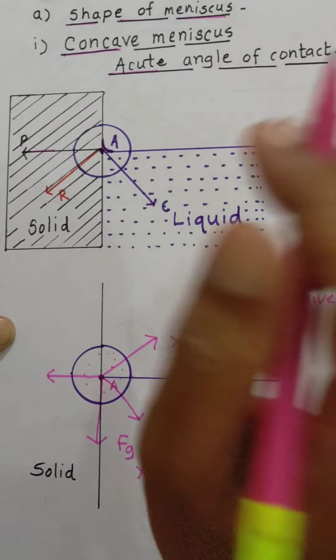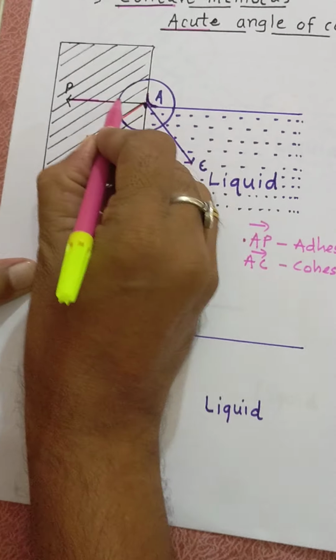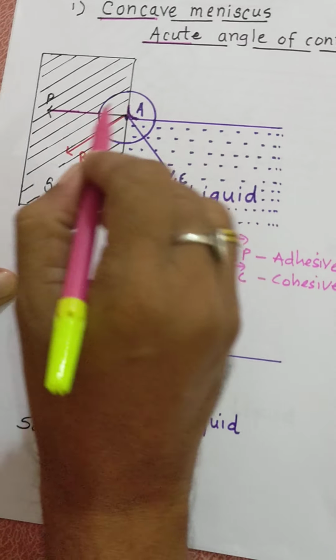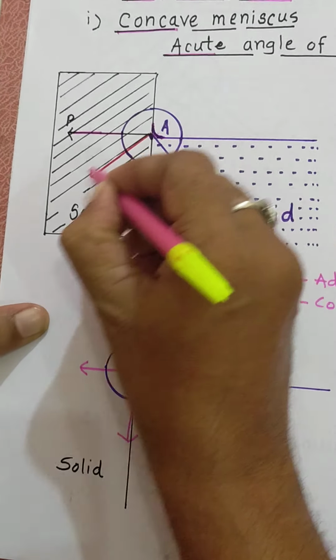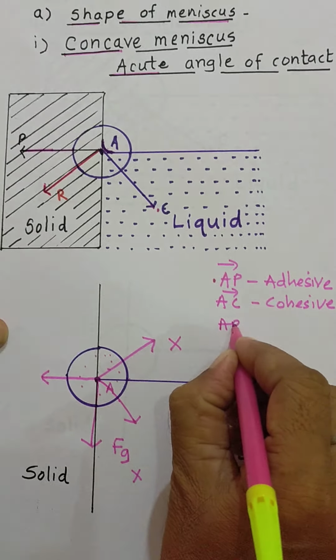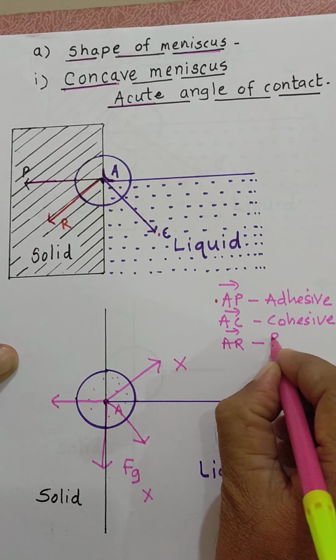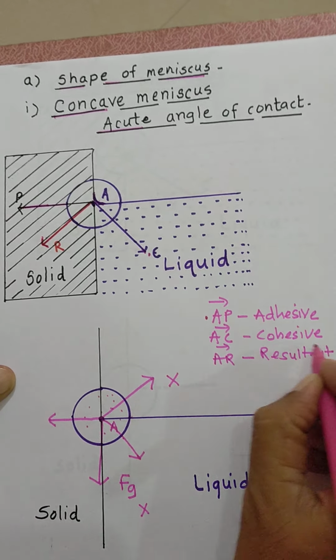If we want to draw the resultant of these two vectors, this is one vector, this is the second vector. The resultant of these two vectors is in the solid, or outside the liquid. AR bar is the resultant of cohesive force and adhesive force.